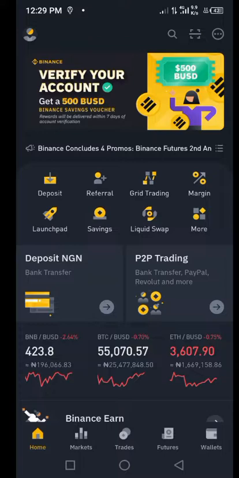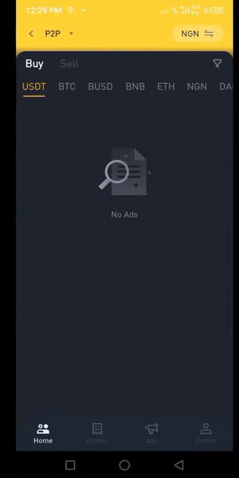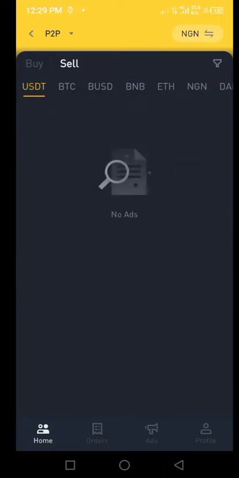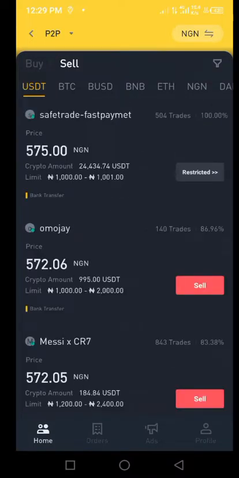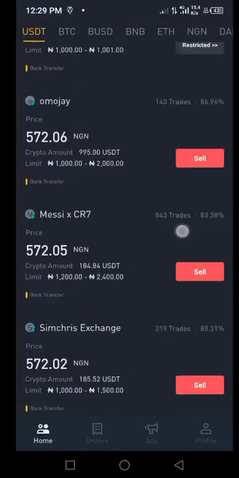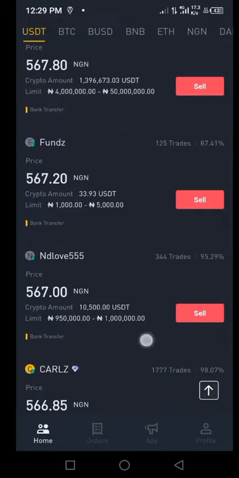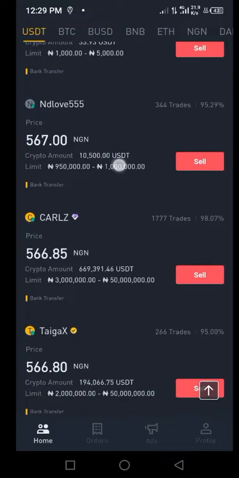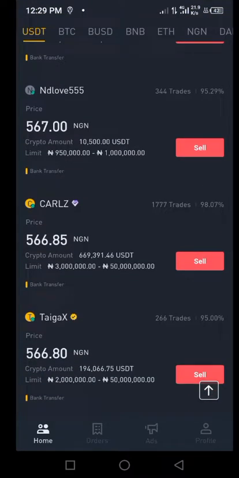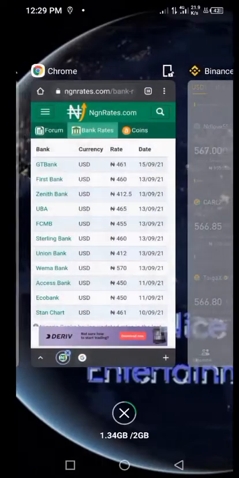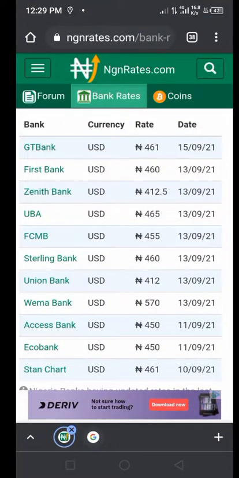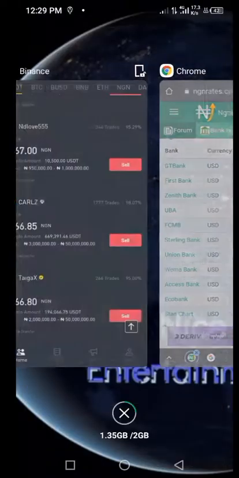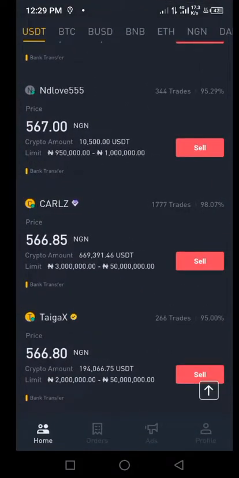But if you don't have a Binance account, let's see how much a dollar is worth on the Binance P2P market. Binance, you can sell right now. We can sell dollars at 570, or just call it 567. That's the amount we can sell a dollar for now. Now we'll be buying dollars at this bank rate of 461, and then we'll be selling the same dollar at the black market rate of 567.